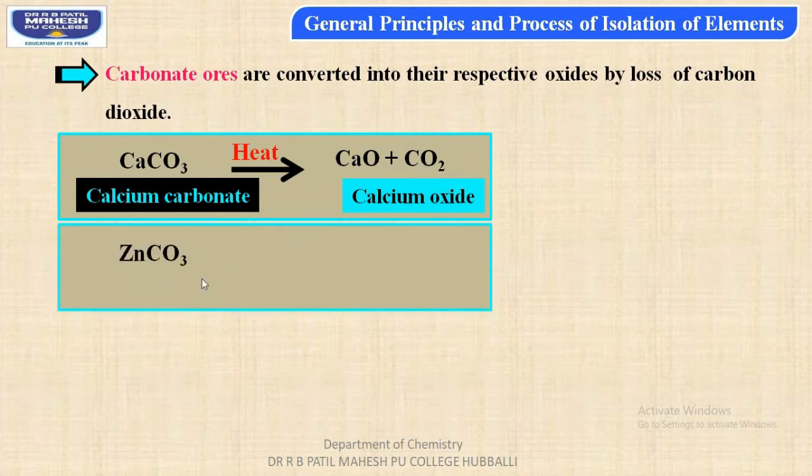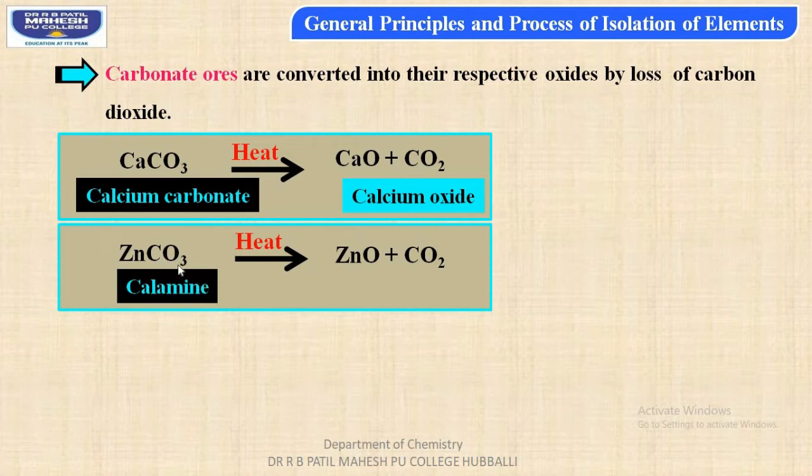Similarly, if we consider the second example, zinc carbonate, the common name of which is calamine. On heating, we obtain zinc oxide and carbon dioxide. So in this reaction also, students, you can observe that the calamine compound, or zinc carbonate, on heating, that is, the calcination process, gives metallic oxide, while carbon dioxide vapor is liberated.